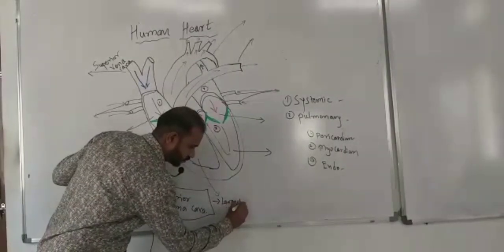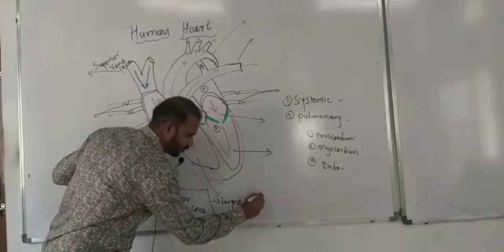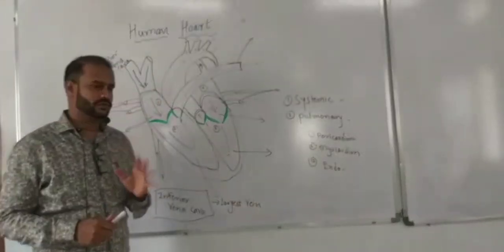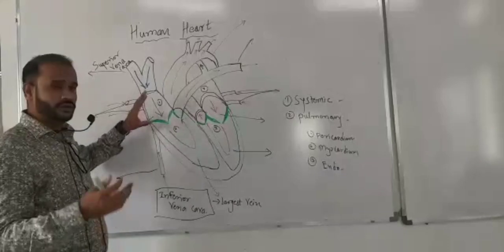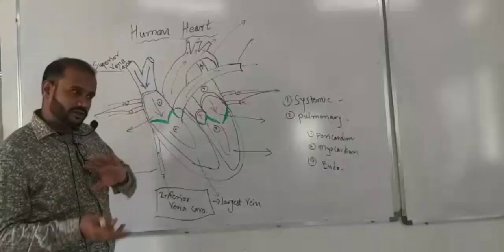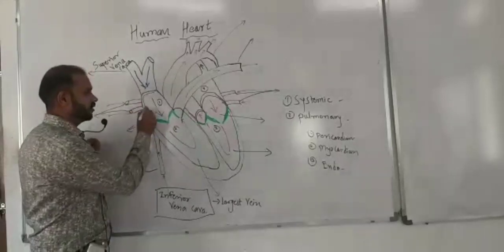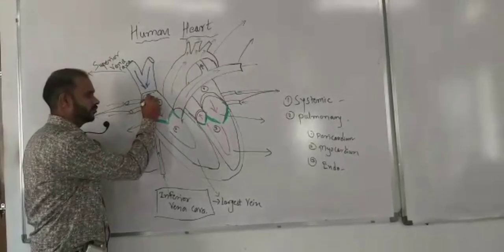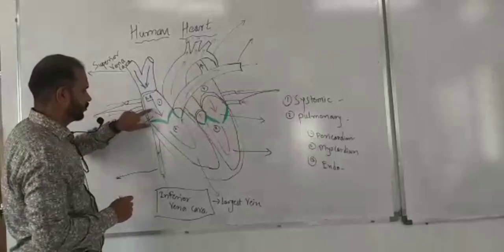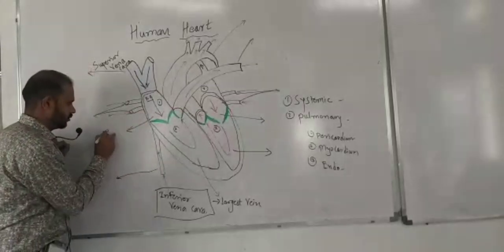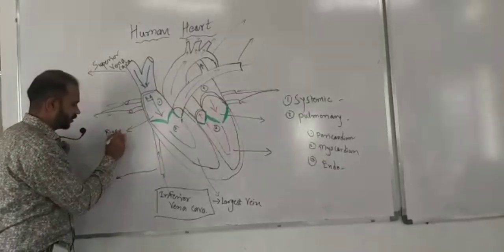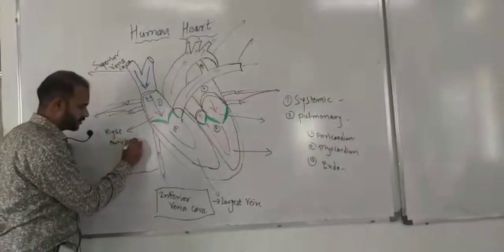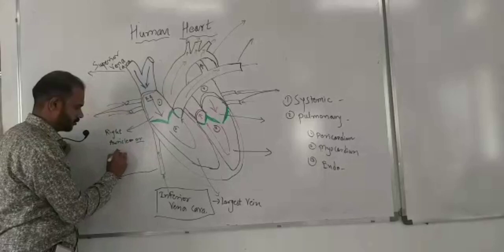The largest vein is the inferior vena cava. So, the superior vena cava and inferior vena cava bring deoxygenated blood into the right atrium, or right auricle. The first chamber is the right auricle, or you can say the right atrium.